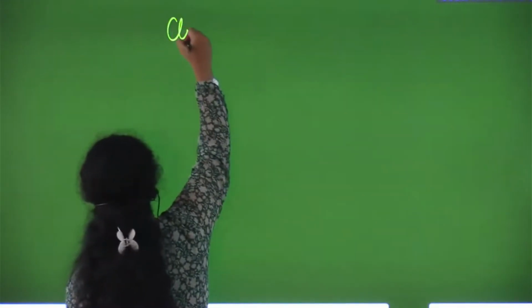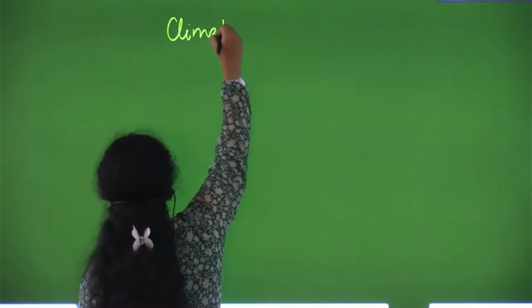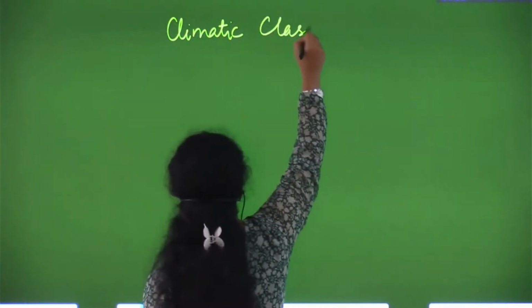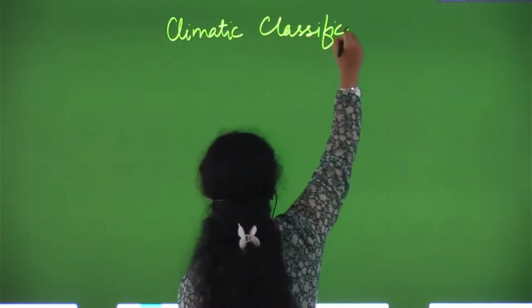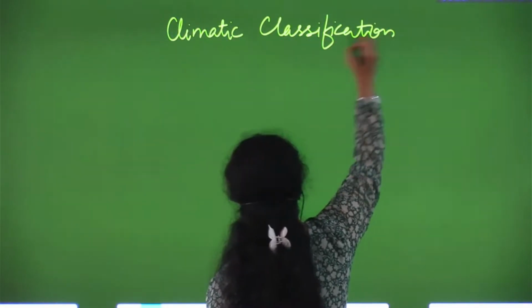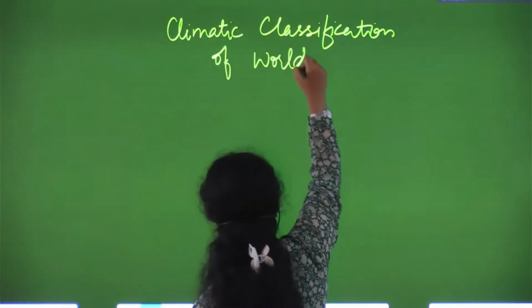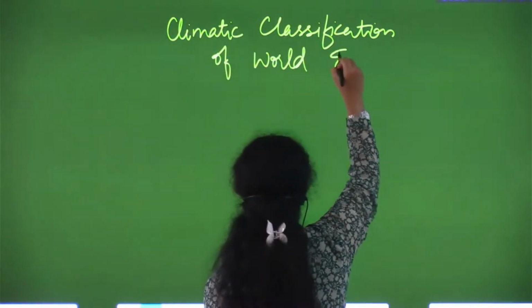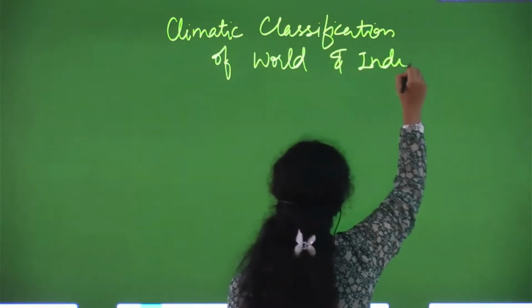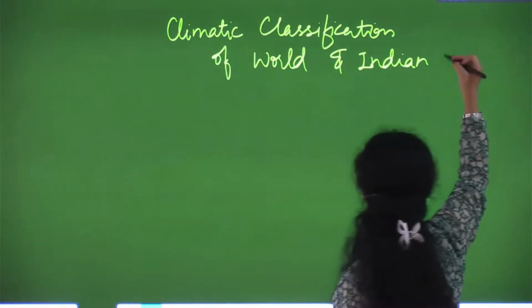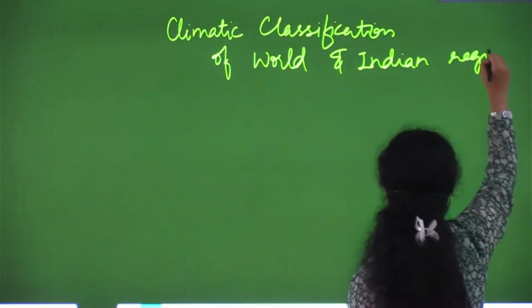Now let's see climatic classification of world and Indian regions.